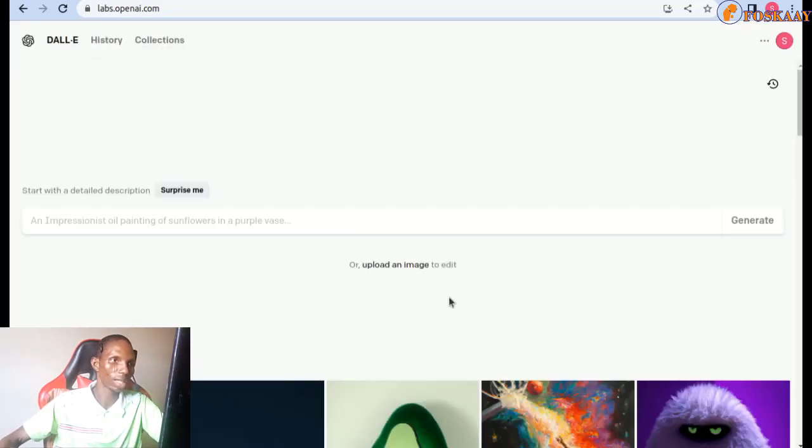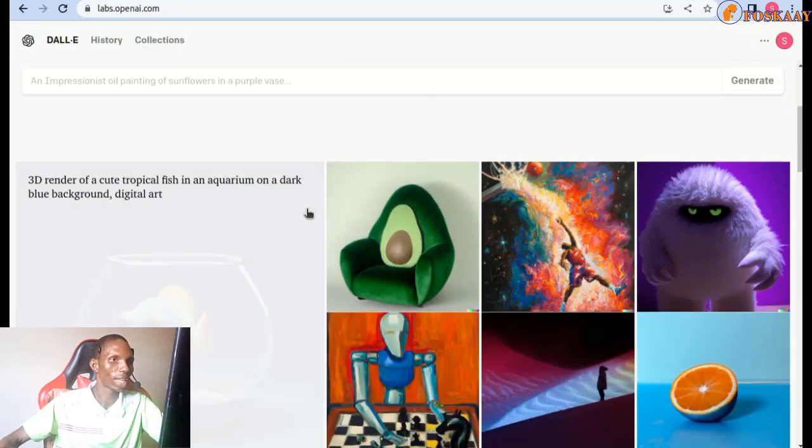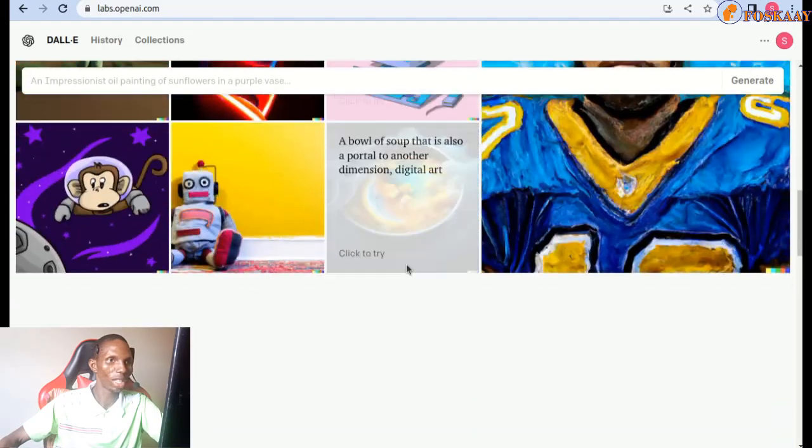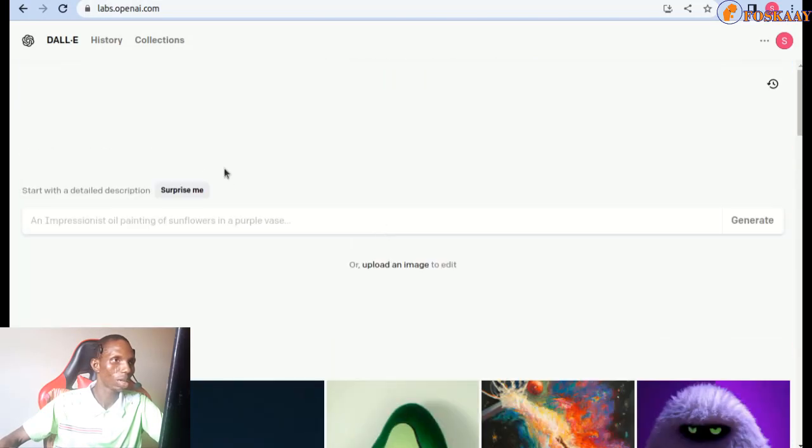So start creating. You see it now, look at a lot of images that were created. You put your description here and it will create it for you. So we have been able to set up and now we are in the stage of using DALL-E to create realistic images. If you just have an idea block, you don't even know what you should ask or create, then you can start with this.